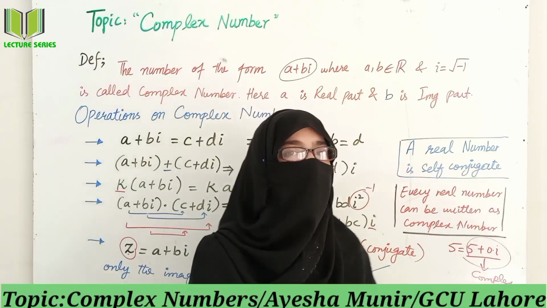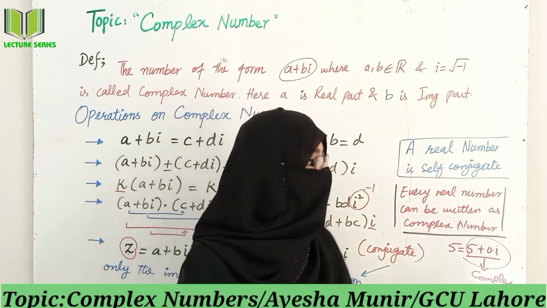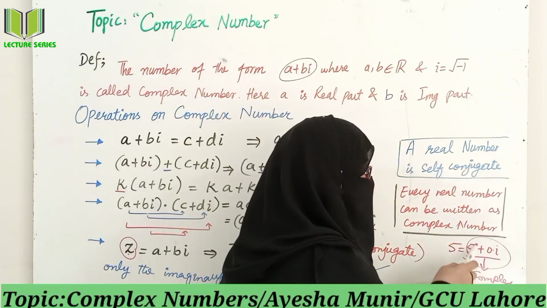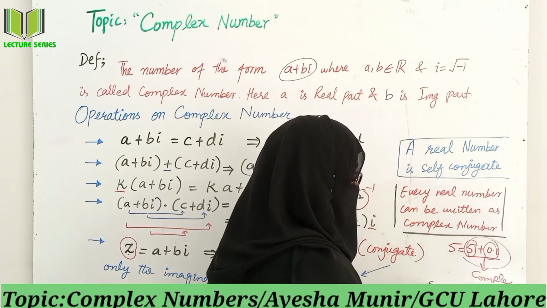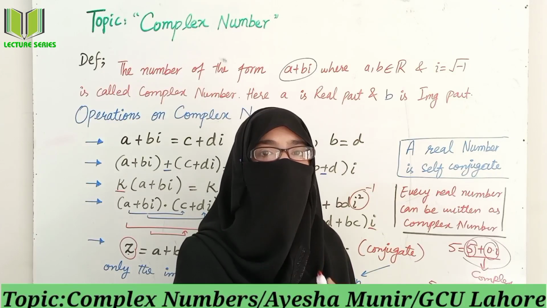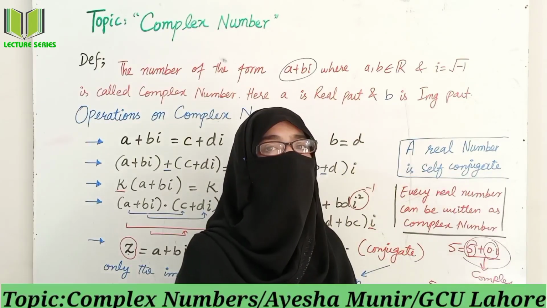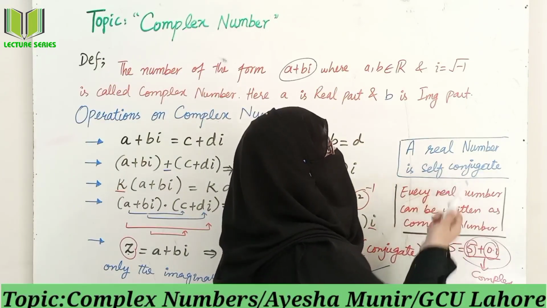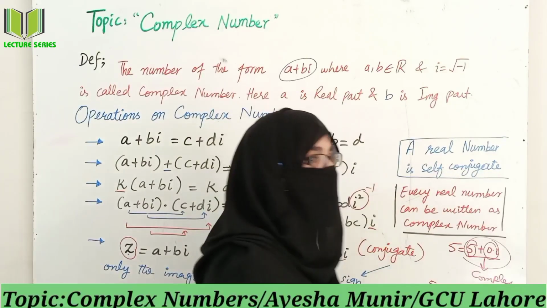A real number, you know, has zero imaginary part or no imaginary part. If we take 5 in this manner, then the real part is 5 and its imaginary part is 0. After taking the conjugate, as you know, conjugate is nothing but a change of the sign of the imaginary part. As you know, its imaginary part is 0, and 0 is neither positive nor negative. So a real number is self-conjugate. Conjugate of 5 is nothing but 5.